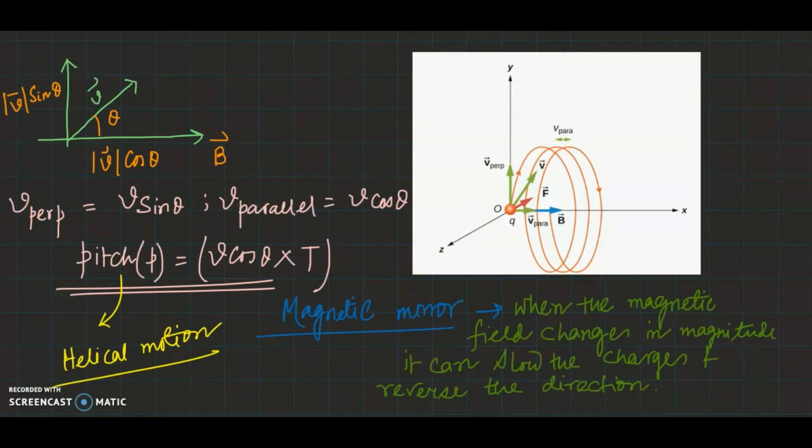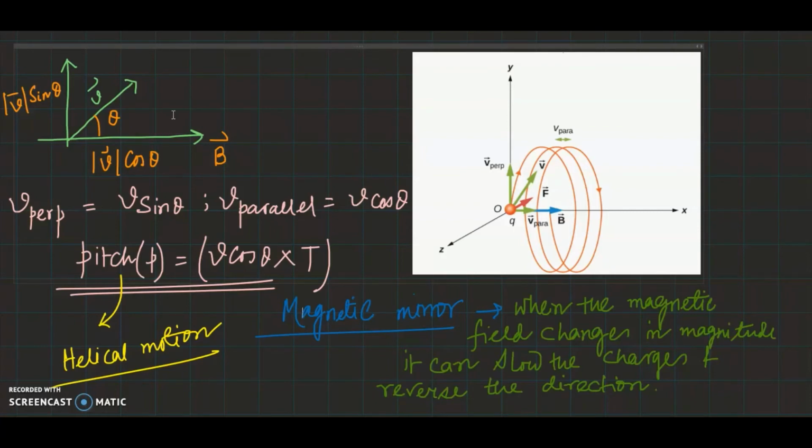Now we will see a special case where the velocity is not perpendicular to B, I mean the velocity is making an angle of theta with the magnetic field. So if the velocity is not perpendicular to the magnetic field, there will be two components of the velocity. One parallel to the magnetic field, that is v cos theta, and the component of the velocity perpendicular to the magnetic field, that is v sin theta, where theta is the angle between v and B.